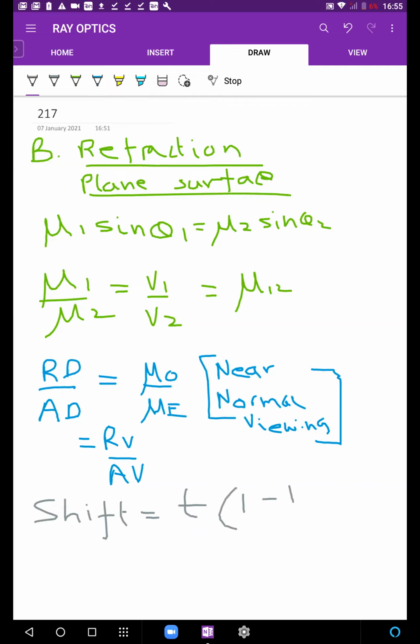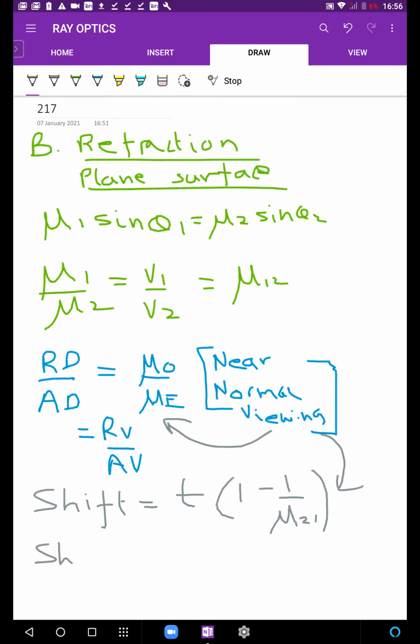Did this also have a condition? Remember कि this was mu relative. है ना? Condition क्या था? ये भी near normal viewing था. Both these equations needed near normal viewing. And shift without near normal viewing.